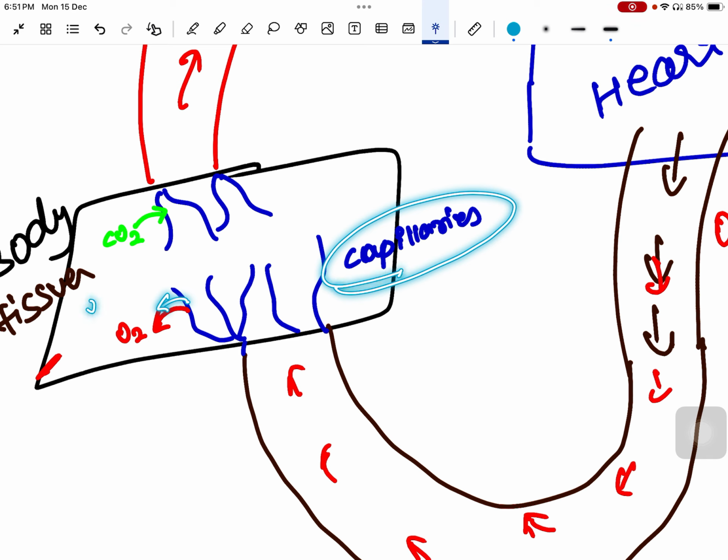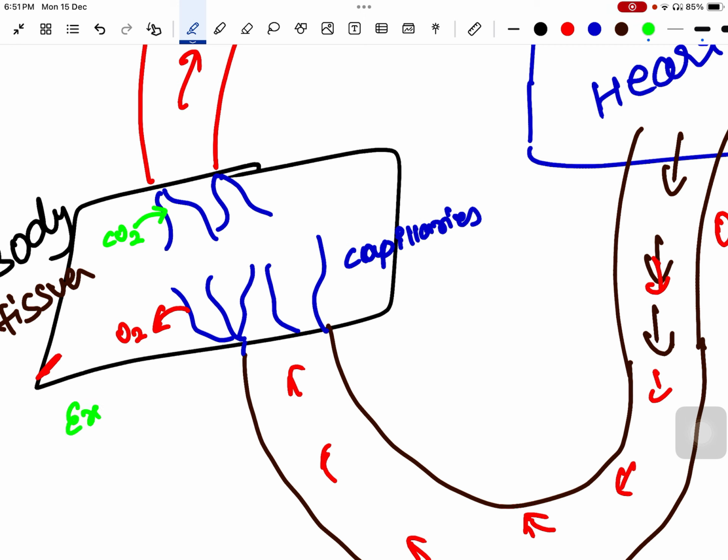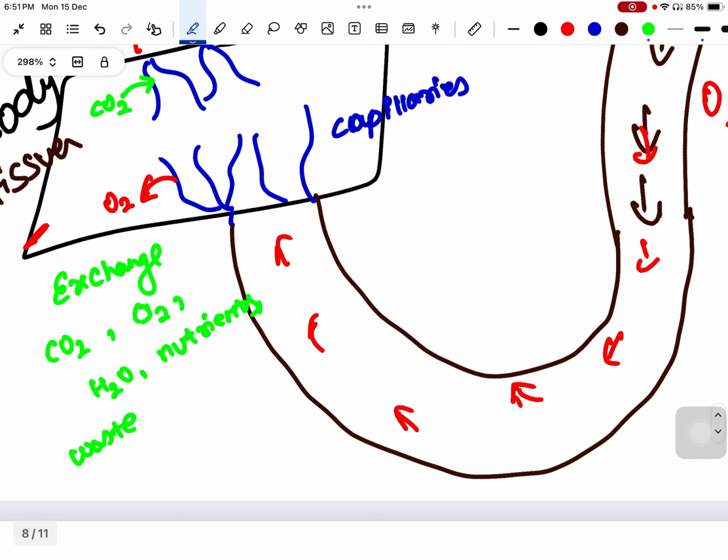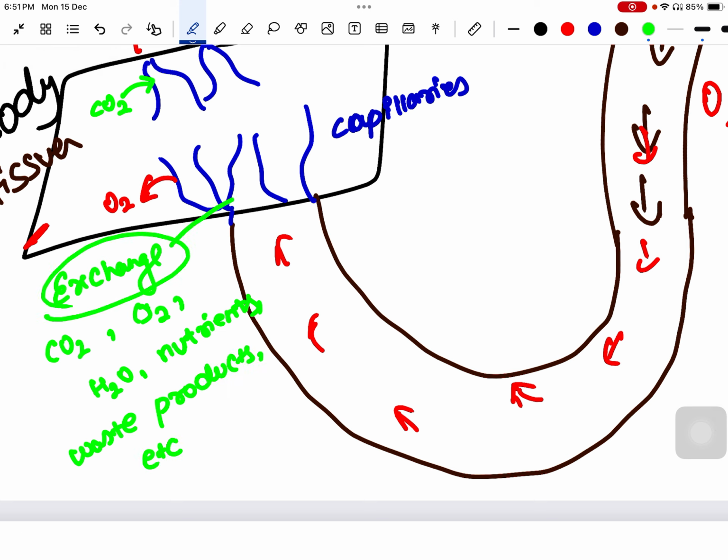Any waste substance generated here that I want to send back to the blood vessels, that exchange will again take place in capillaries. So exchange will take place in capillaries. Exchange of what? Carbon dioxide, oxygen, water, nutrients, other waste products, and other substances. That exchange is going to take place in these capillaries.